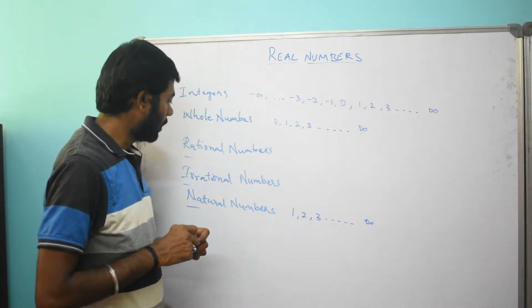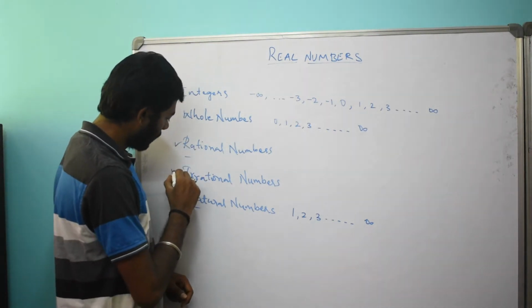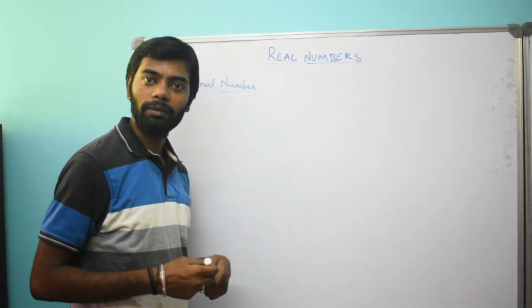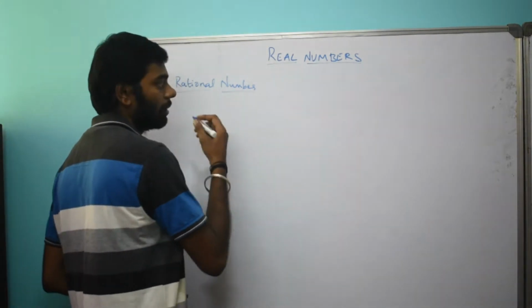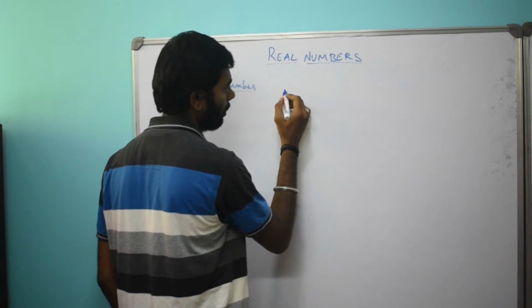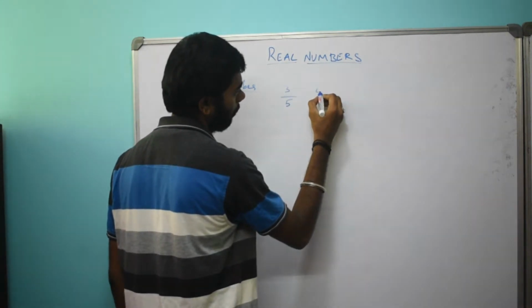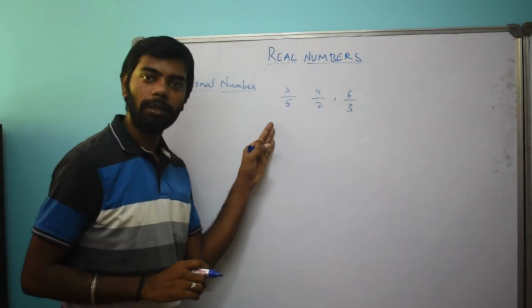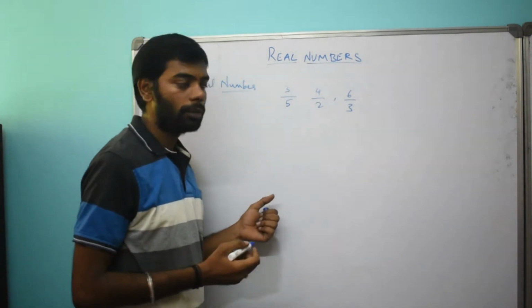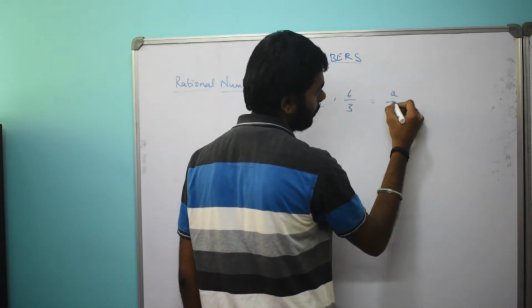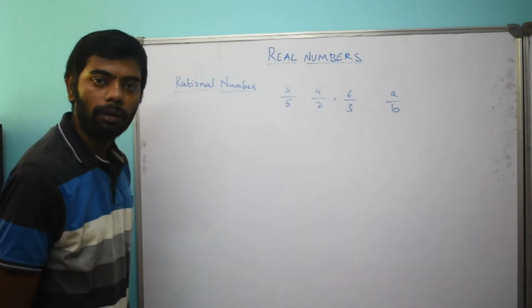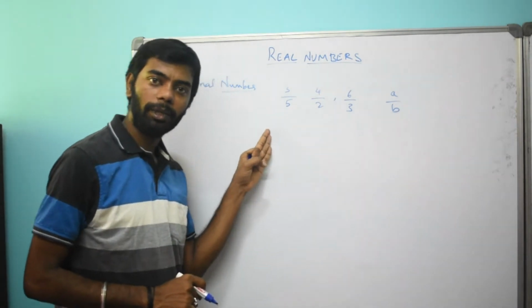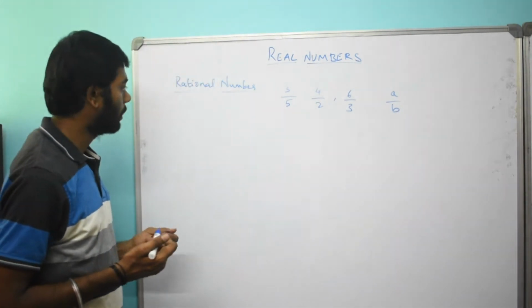Now let us understand rational numbers. All the integers which can be represented in the form of a ratio are called rational numbers. Ratio is nothing but, for example, 3 by 5, 4 by 2, 6 by 3. All these numbers can be represented in the form of a ratio. The generalized form of this ratio is A divided by B. All the numbers which can be represented using a numerator and denominator are called rational numbers.